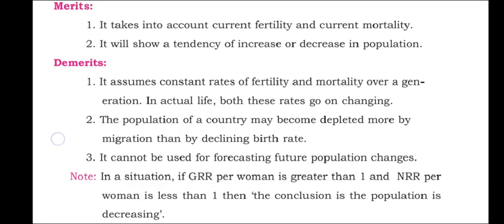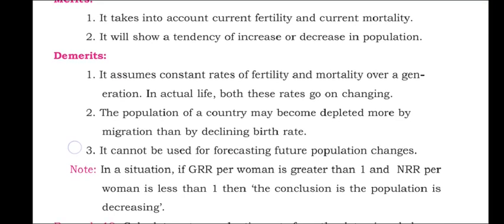It assumes that throughout the childbearing age of a mother, or even human life from birth till death, the fertility and mortality rates are the same. Suppose a person is born today and the survival rate is 0.98; it assumes that till his death, even if he dies at the age of 90, his survival rate is the same.